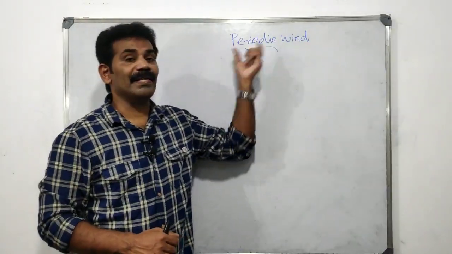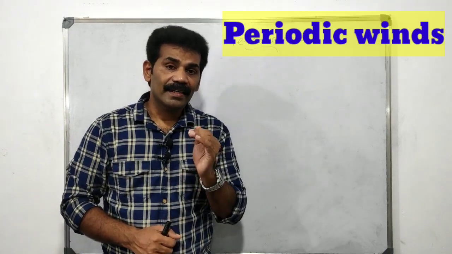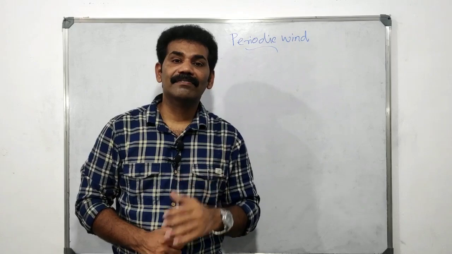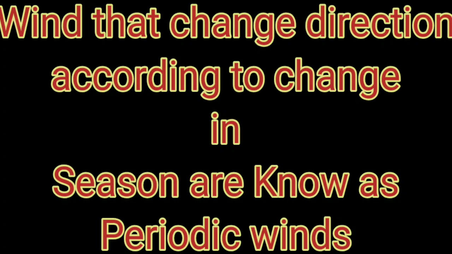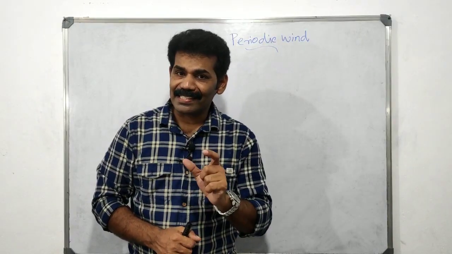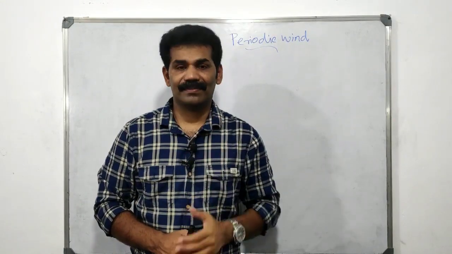Okay, now the periodic wind. It forms and changes direction as a result of the change in the season, so it is known as a periodic wind. The best example of the periodic wind is the monsoon.